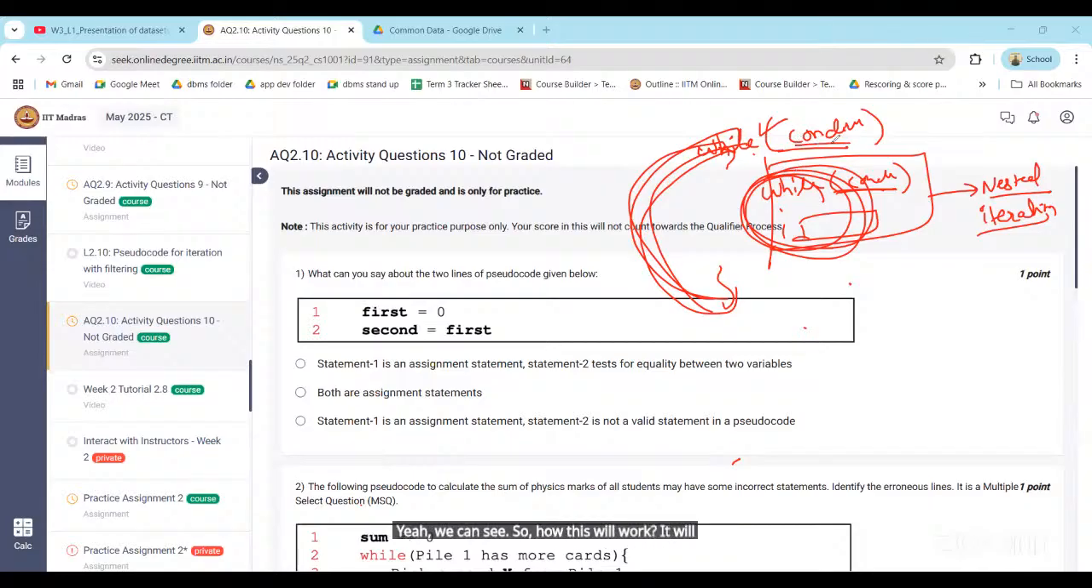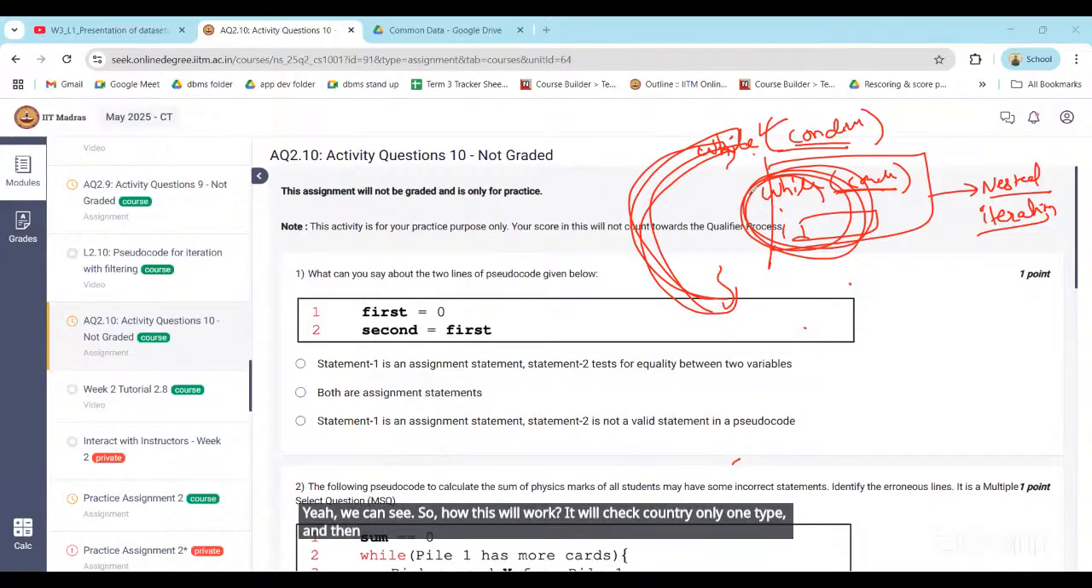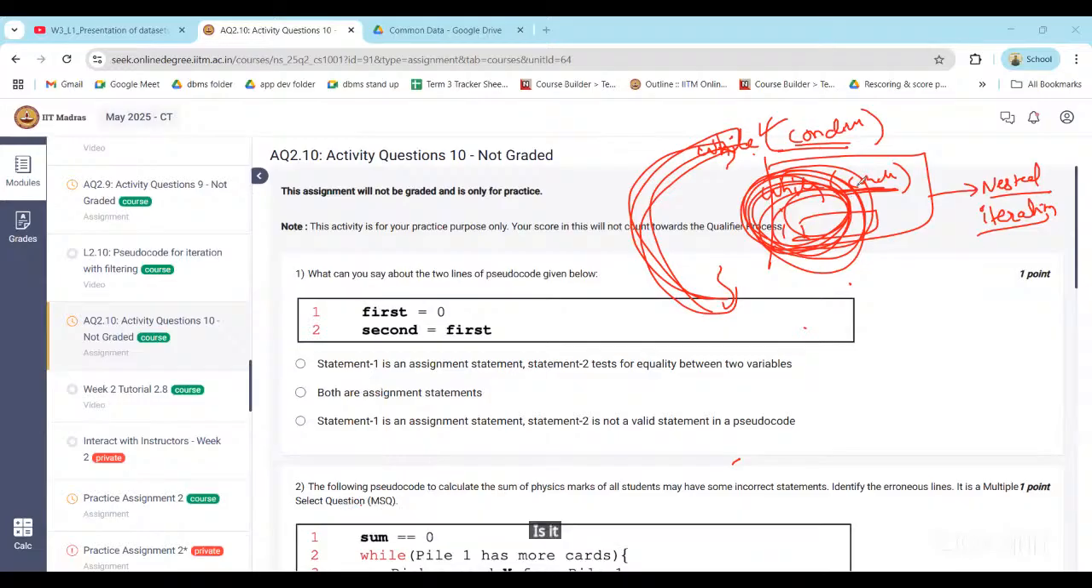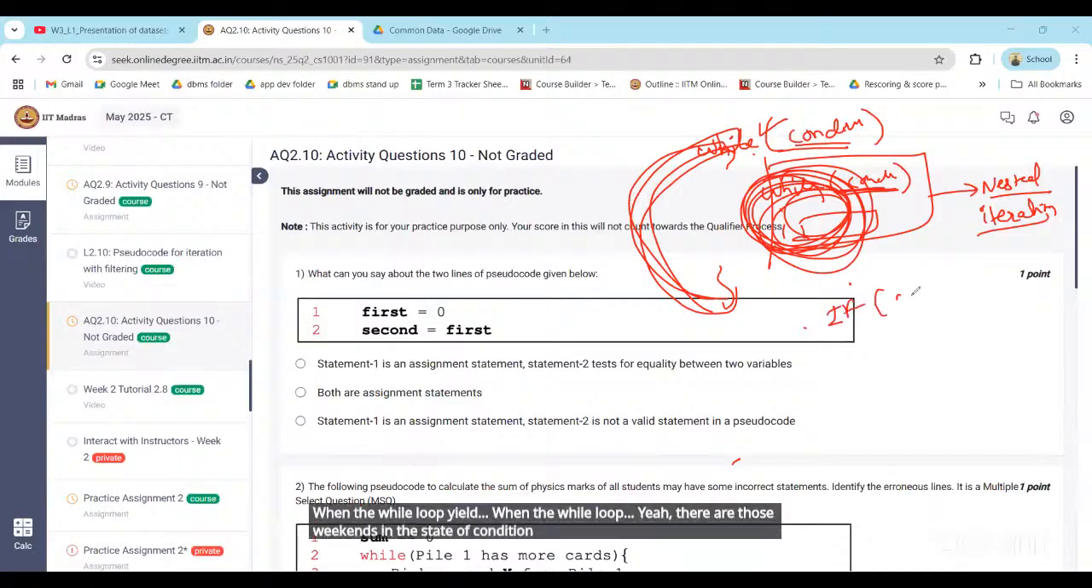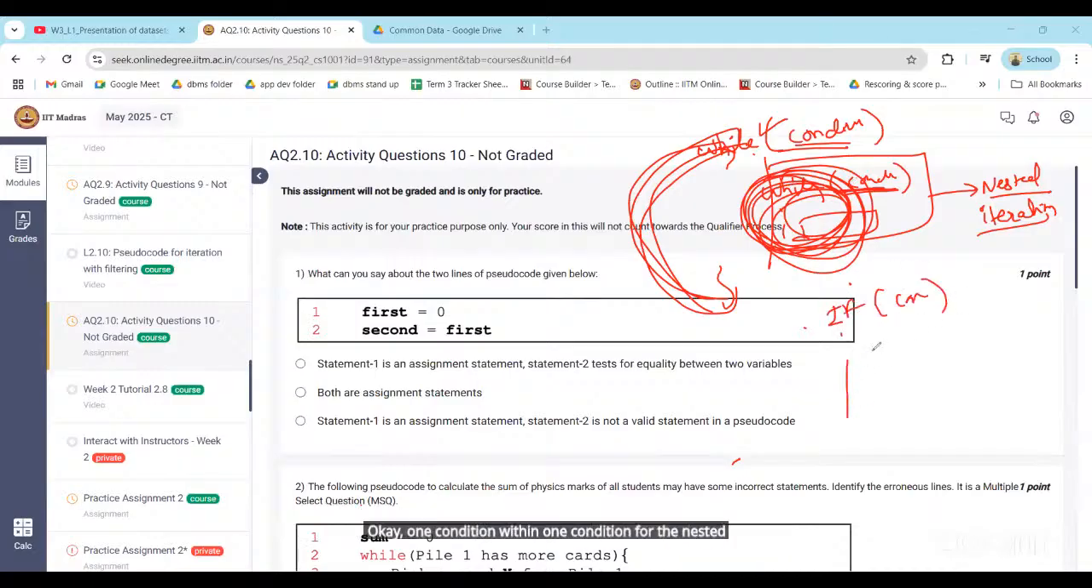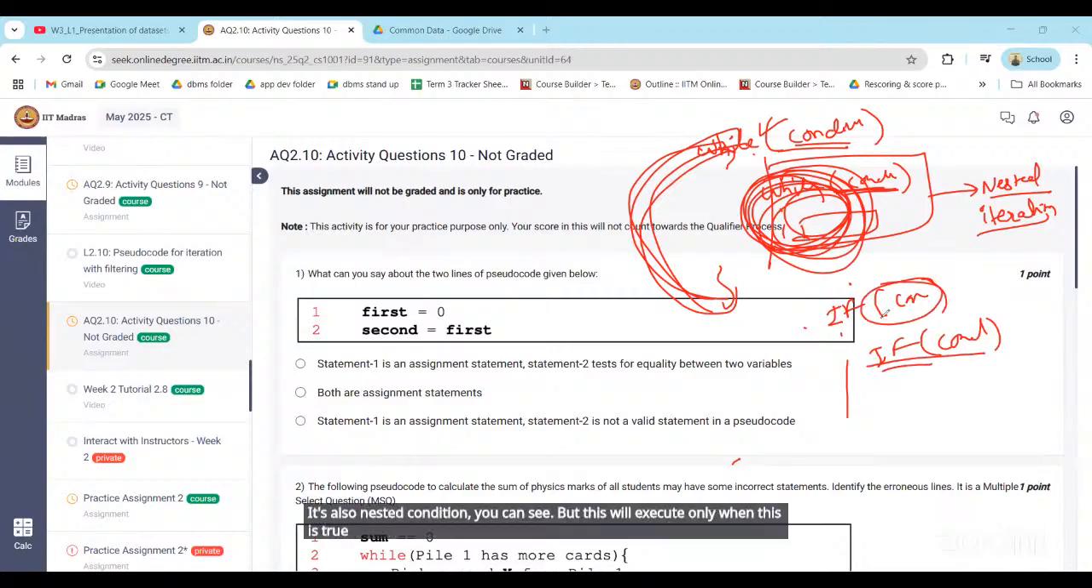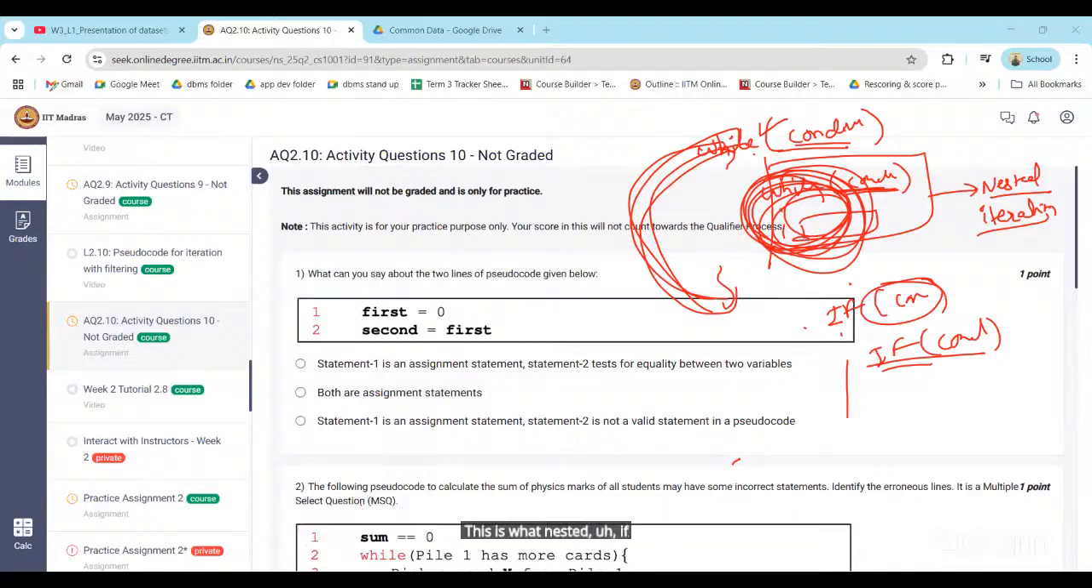It will check the condition only one time, and then for the inner while loop, it will check till this particular condition becomes false. Can we use an if as well? Yeah, that is also what we can call a nested if condition. If condition, and inside this if we have one more if, right? It's also a nested if condition. But this will execute only when this is true, right? We have an if inside the if.